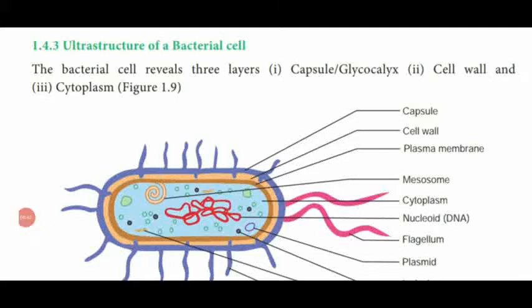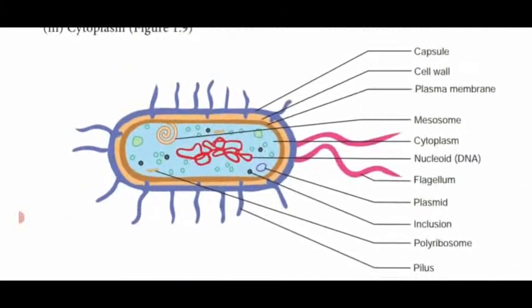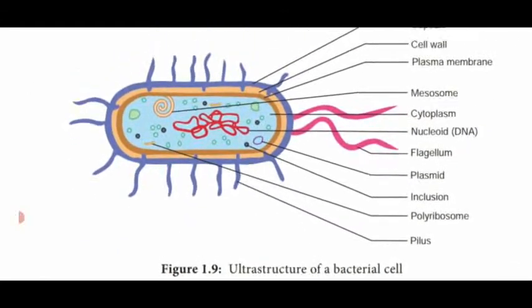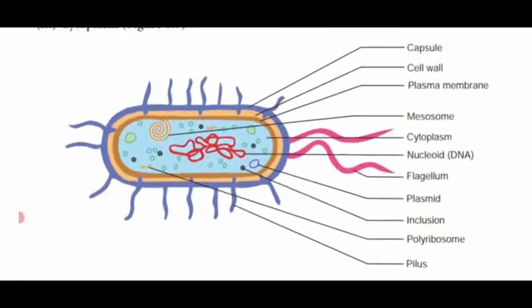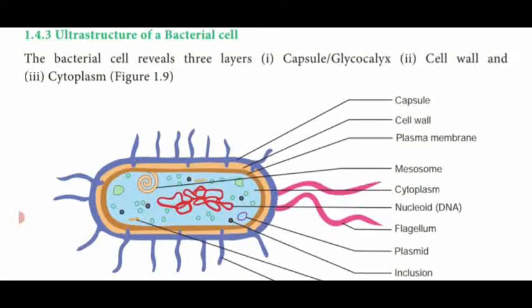Dear students, this is the ultrastructure of a bacterial cell. It consists of 3 layers. One is the capsule, that is glycocalyx. Another one is the cell wall. And the third one is the cytoplasm. That one only we have seen in the previous video class. Today also we are going to see the structure of a bacterial cell in a detailed manner.